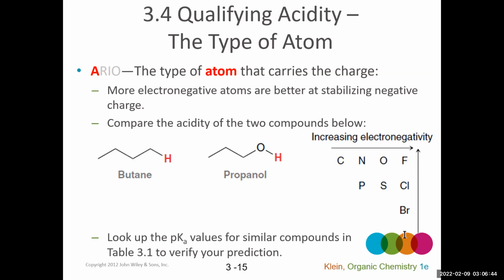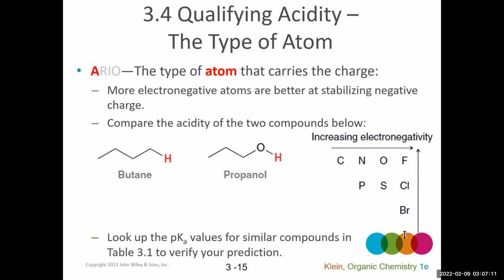And what we know, probably from previous knowledge, hopefully, is that more electronegative atoms can better stabilize a negative charge. We even talked about this when we were looking at the significance of resonance structures. Recall sometimes we were comparing two structures where the only difference is where the negative charge resides. Is it on, for example, a carbon or an oxygen?